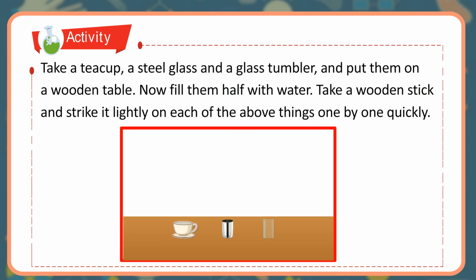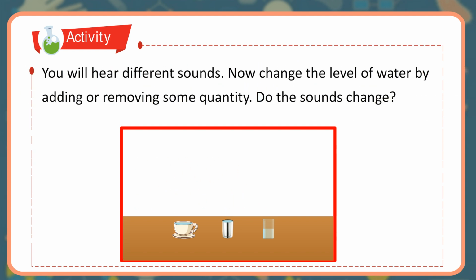Activity. Take a teacup, a steel glass and a glass tumbler, and put them on a wooden table. Now fill them half with water. Take a wooden stick and strike it lightly on each of the above things one by one quickly. You will hear different sounds. Now change the level of water by adding or removing some quantity. Do the sounds change?